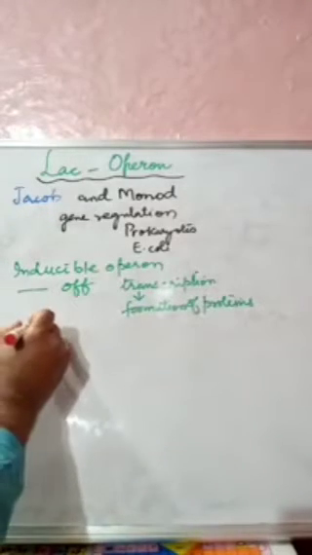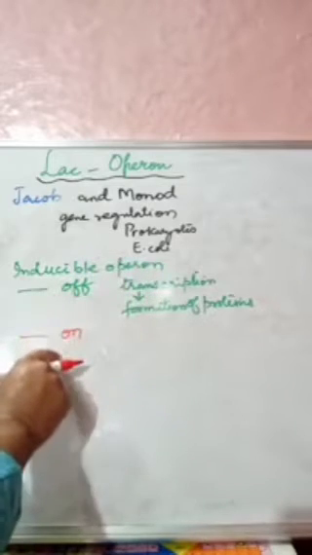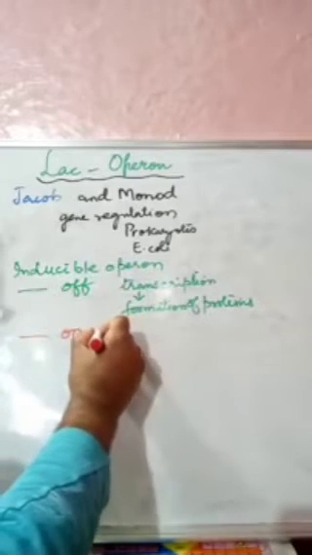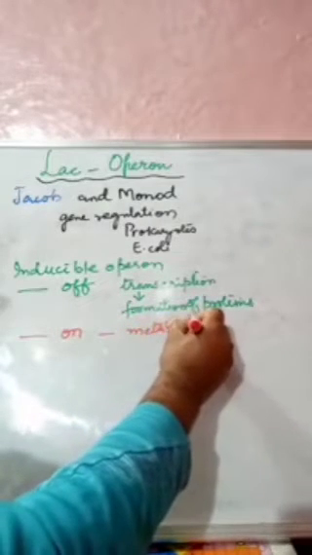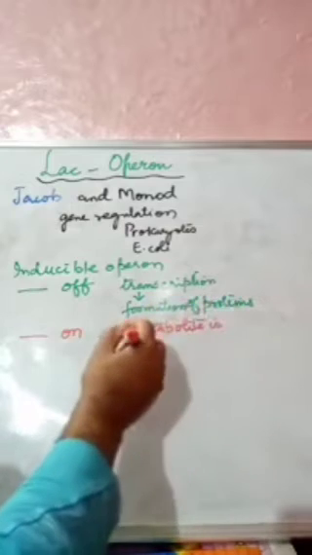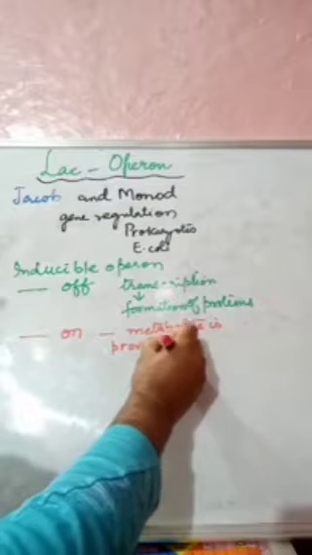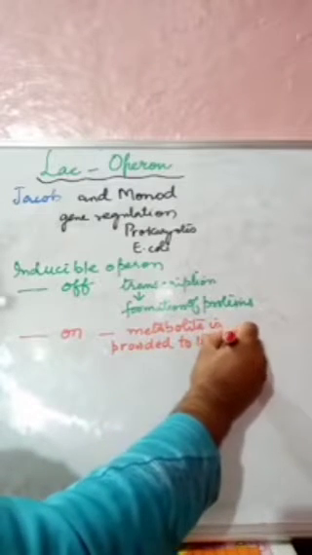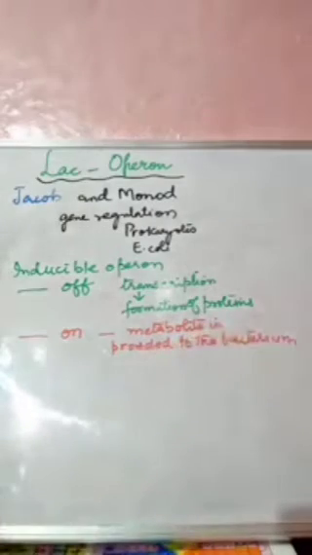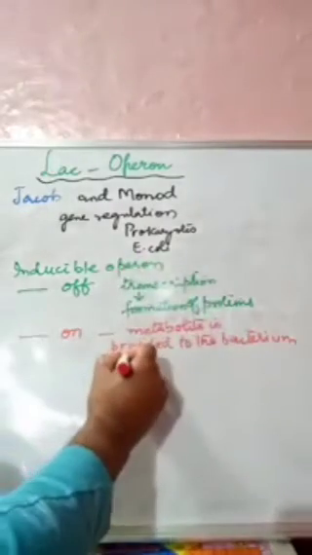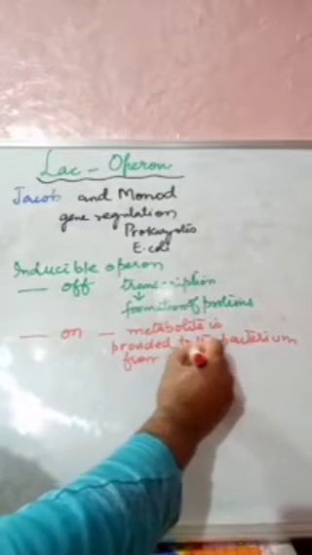However, this can be turned on. This operon can be turned on if a metabolite is provided to the bacterium, and that is provided mainly from outside.